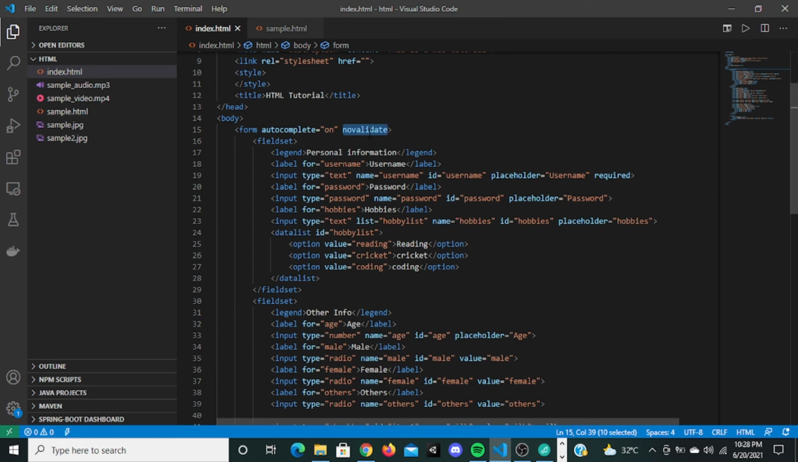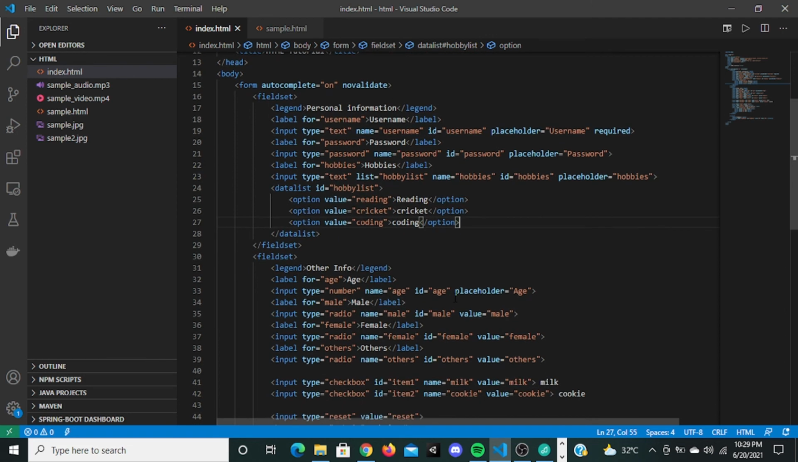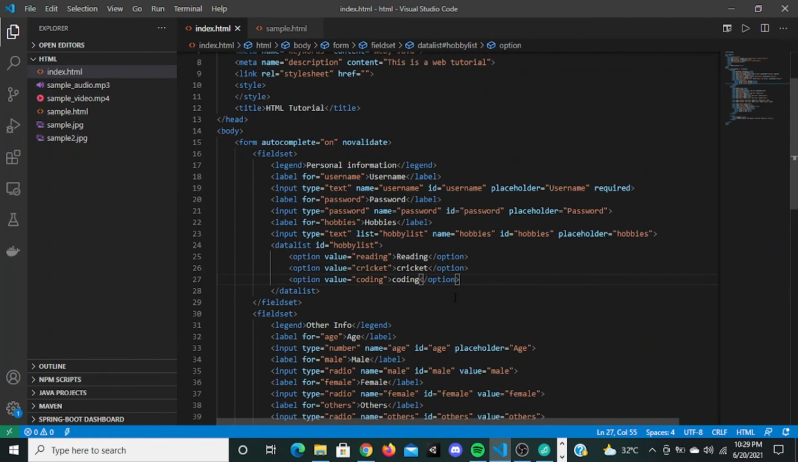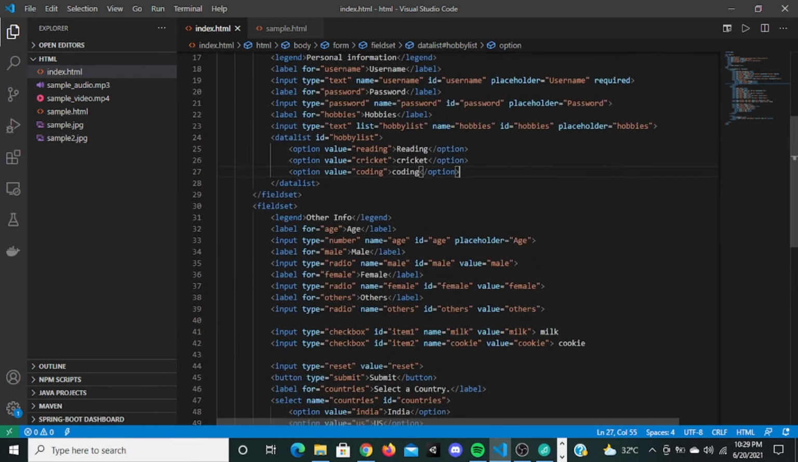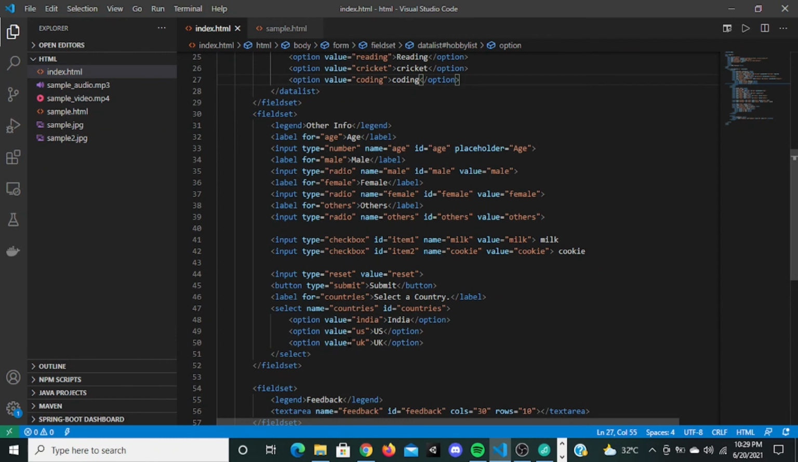So yeah, do you guys have any doubt in forms? Because forms are very important, because with this only you're going to develop most of the websites, because you have to interact with your users. So I think this is clear. Do you guys have any doubt? If you have any doubt, you can ask me. Or can I move on? Clear, bro. Okay, I'll move on.